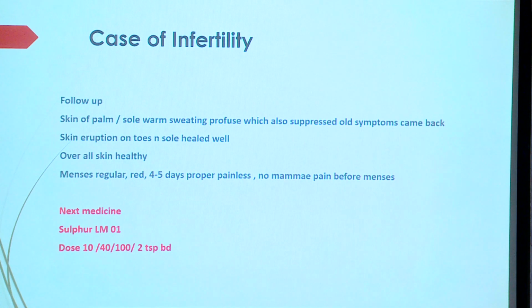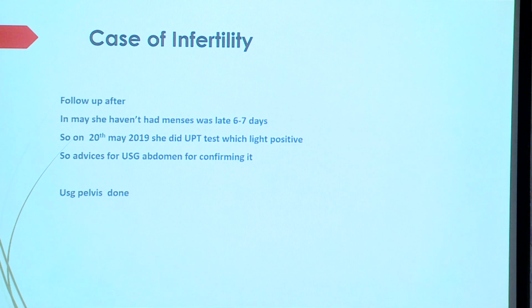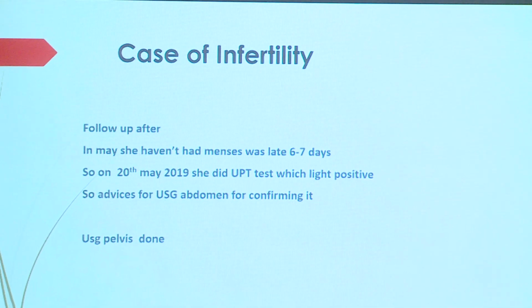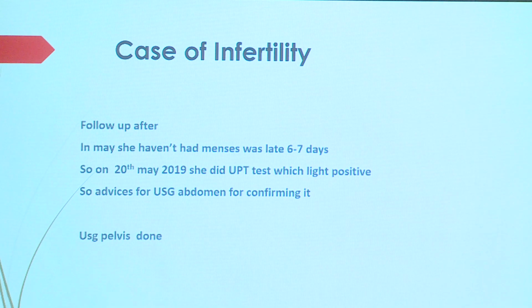So I started sulfur. After giving the sulfur, her menses again came late. Menses did not appear in time, so I thought I may be wrong, that I had missed something else. Seven or eight days passed, but nothing happened. So I told her, let's check a urine pregnancy test and see what happens.